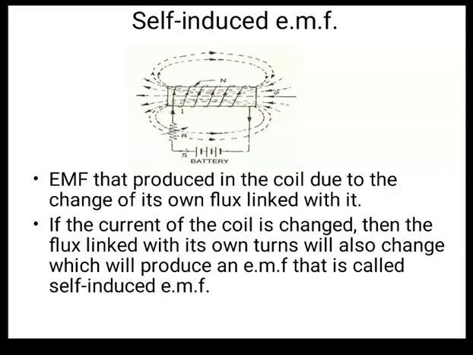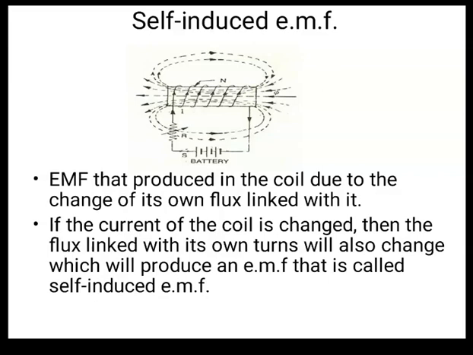So if resistance is low, current will be high. If the resistance is high, current will be low, right? So when you change the resistance, current will also change, and if the current changes, flux will change, and if the flux changes, then according to Faraday's first law, EMF will be induced in that conductor itself, right? So the EMF induced is nothing but a self-induced EMF, right? Because it is inducing the EMF itself in the conductor, right?